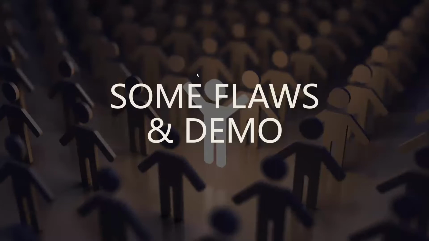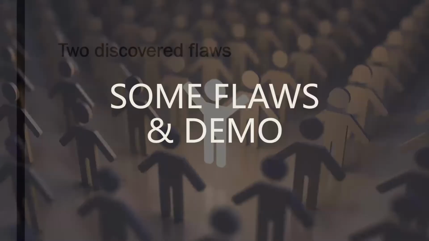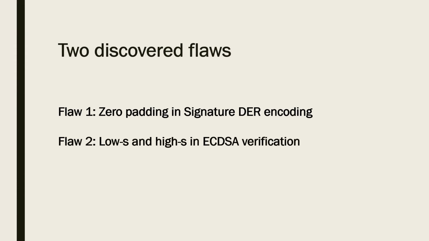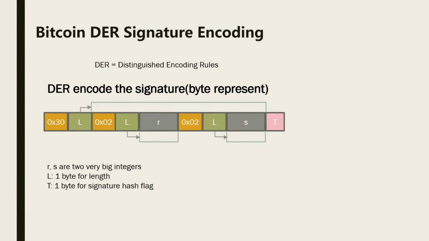Now let me talk about the flaws and do a demo. Actually, there are 2 discovered flaws. The first flaw is the extra padding in signature DER encoding, and the second flaw is the low S and high S in ECDSA verification. Now let's go into detail. We know that the signature of ECDSA is just 2 big integers, R and S. In order to pass this signature through the network, we need to encode them into bytes. In Bitcoin, it used the DER distinguished encoding rules to encode the signature.